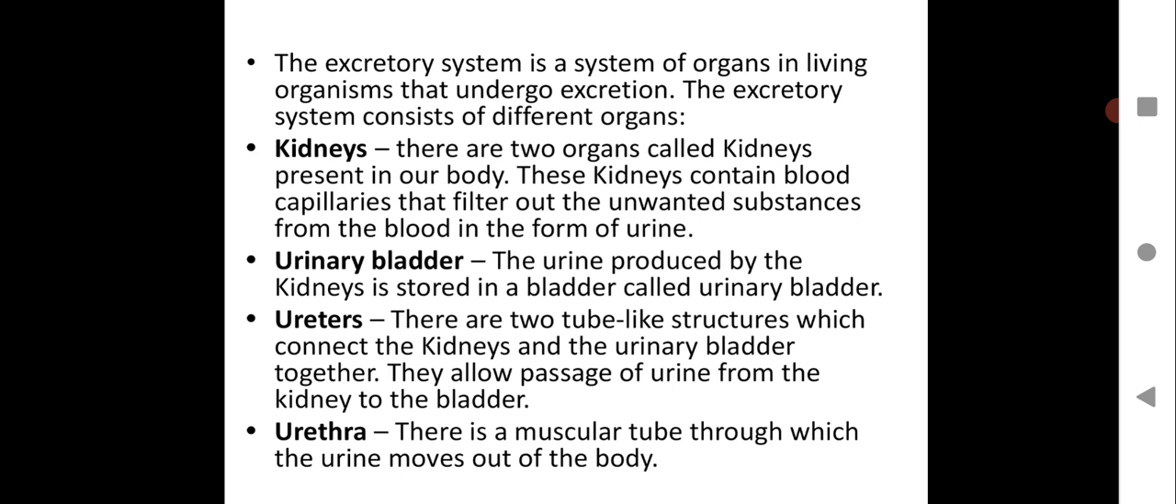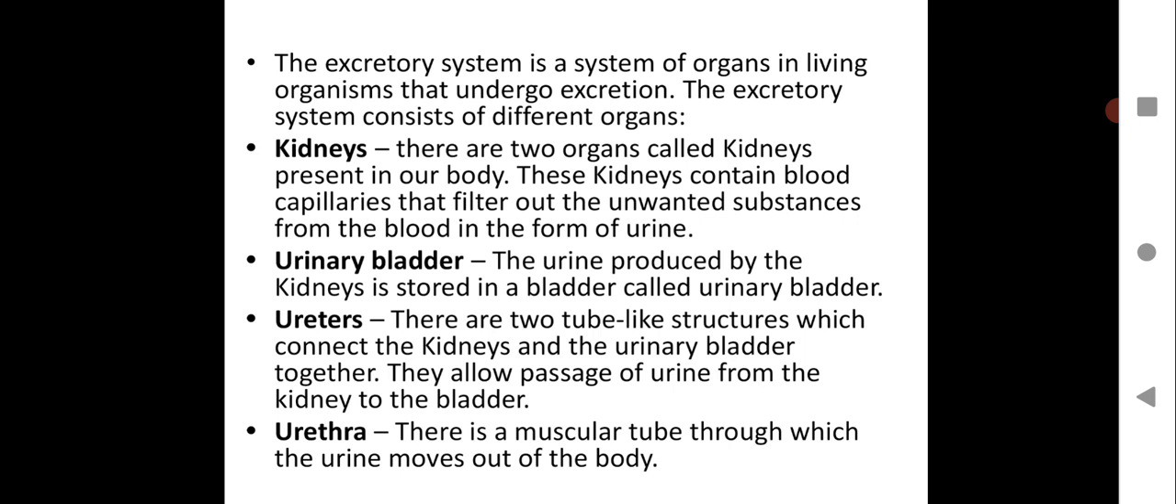How do you filter tea? You use a sieve. Similarly, the kidney acts as a sieve. It will act as a filter, and it will get rid of the unwanted waste in the form of urine. Urinary bladder. The urine produced by the kidneys is stored in a bladder called the urinary bladder. So it's a bag-like structure where the urine is stored before it finds an exit out of the body.